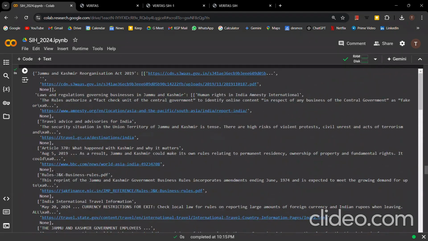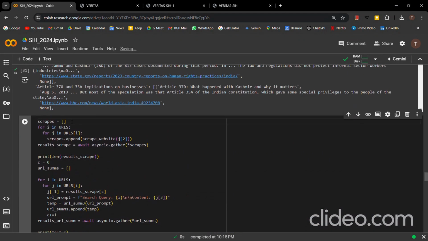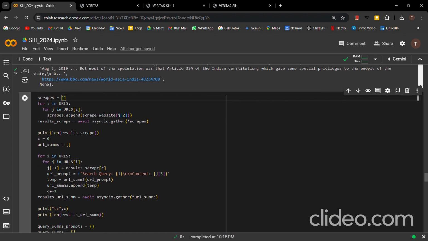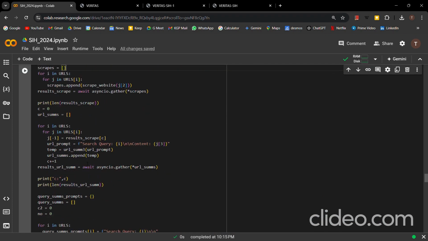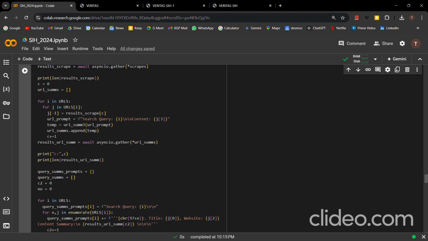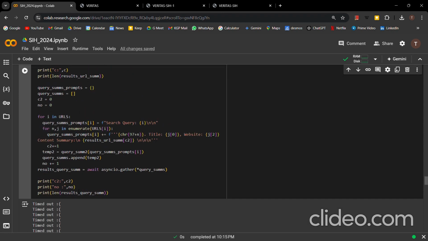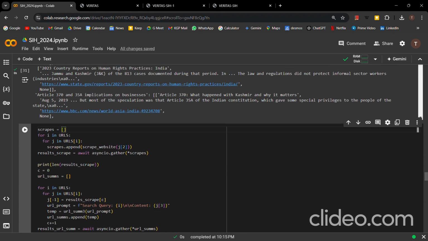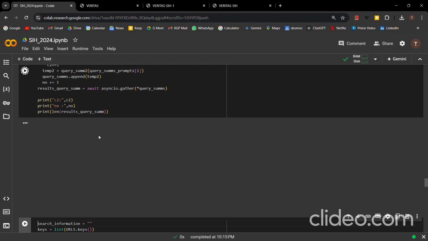So these are the search particular URLs that we have extracted. Now we will scrape each of these URLs. We are also getting a description, but we don't need that. We need a detailed content of the URL. So we will scrape all the URLs, right? And this portion contains the URL summarizer part as well. So first it will scrape, then it will summarize the URL, and accordingly we will get our response, our search information, right?